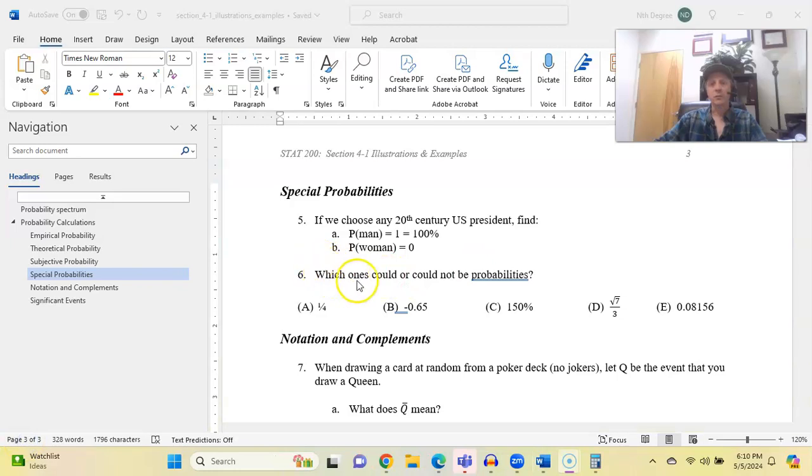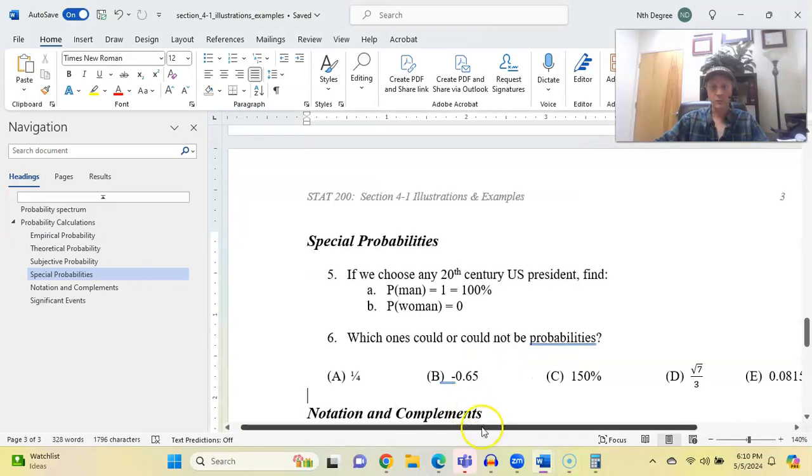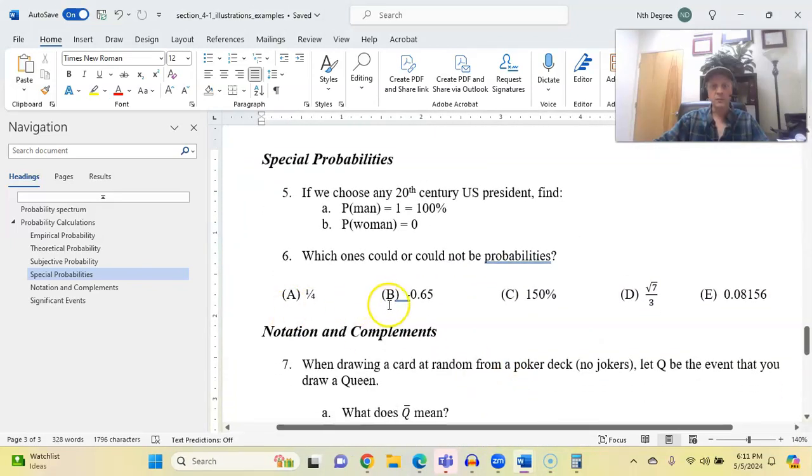Number 6, which ones could or could not be probabilities? So choices A, B, C, D, and E. Some of these numbers are valid probabilities and some are not. Choice A is the fraction 1/4. I'm trying to zoom in here. Choice B is negative 0.65. Choice C is 150%. Choice D is the square root of 7 over 3. And choice E is